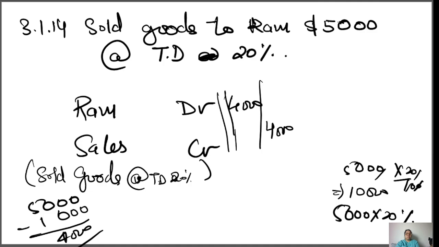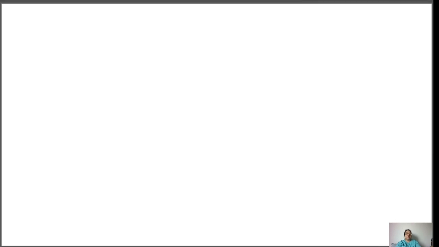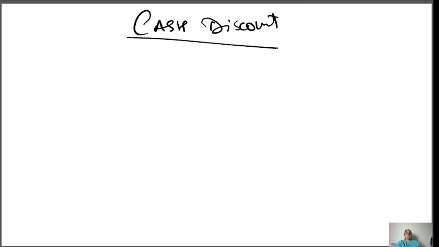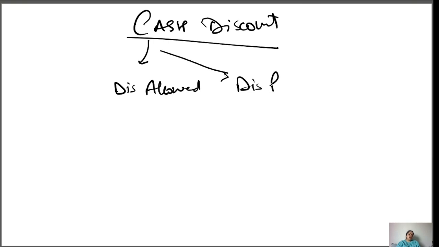Okay, so that much practice is enough. Now we are talking about the cash discount. First of all, I will tell you why we are offering cash discount, and what cash discount is basically. In cash discount, you will learn discount allowed and discount received.